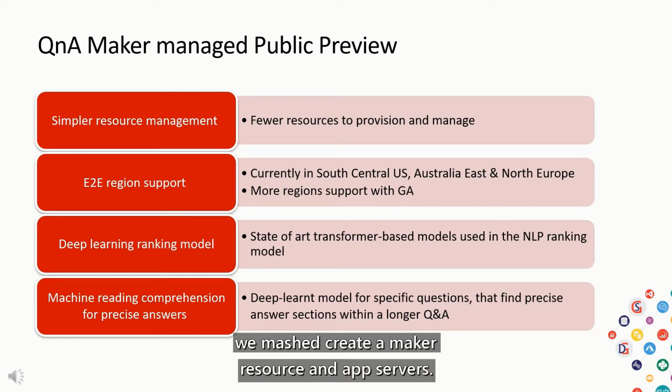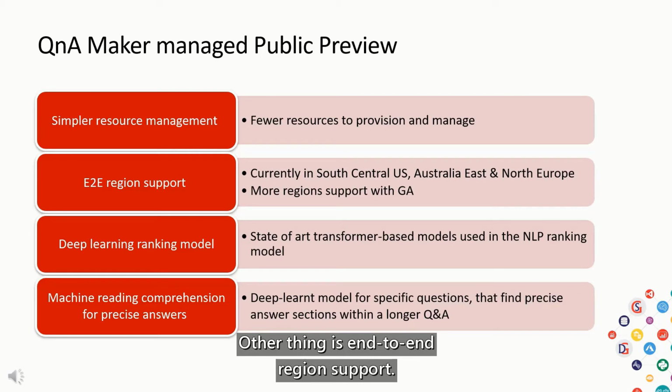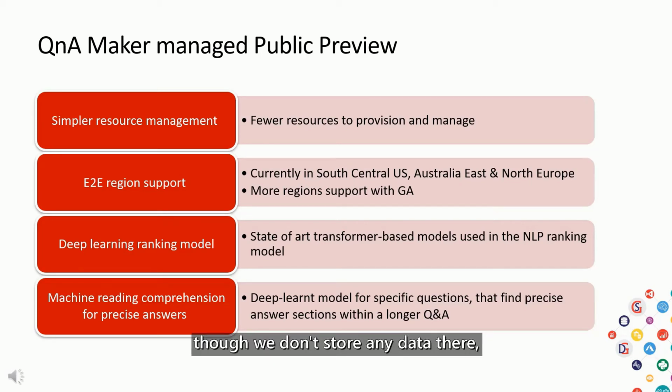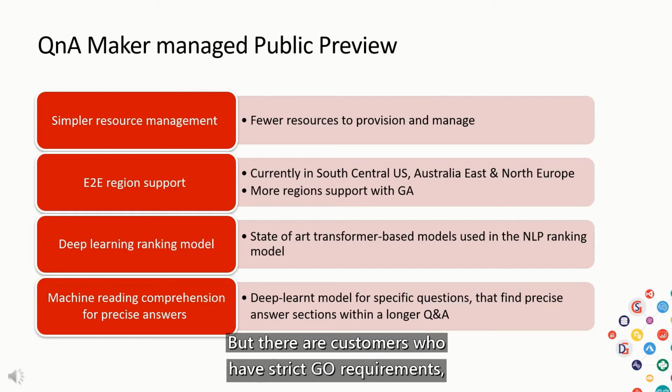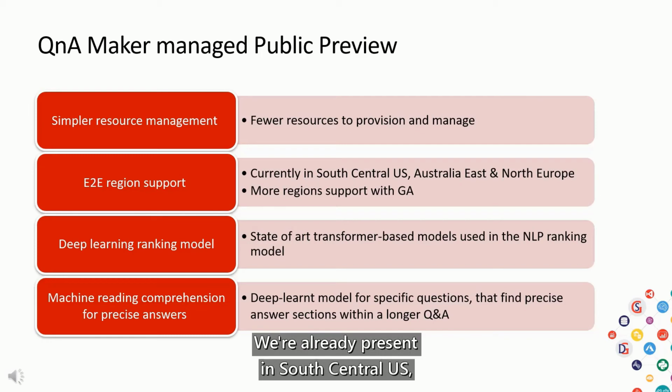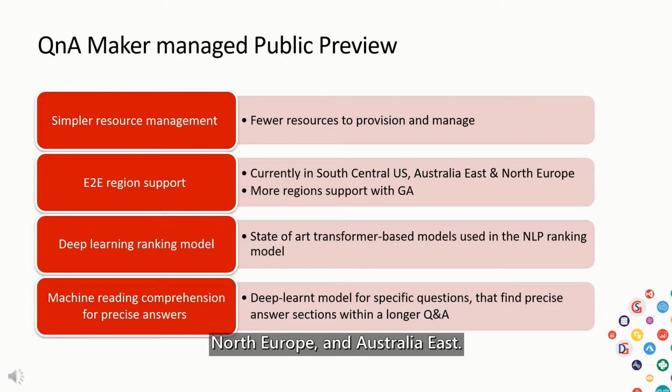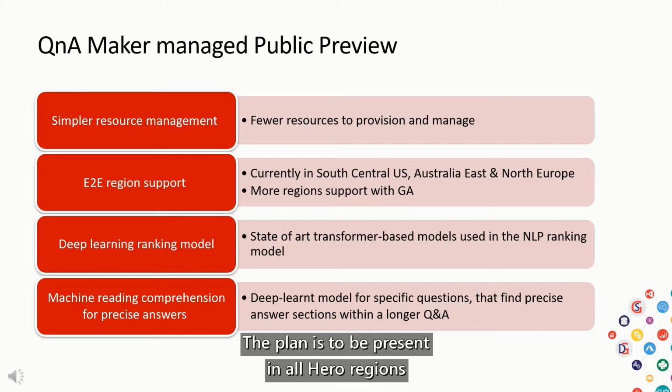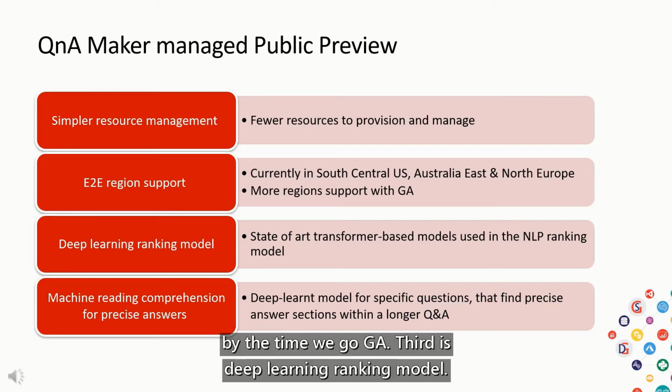In QnA Maker Managed, we merged the QnA Maker resource and app service. So now it's just two services to create and manage. Another thing is end-to-end region support. If you have used QnA Maker, then you must be aware that our management layer is only present in West US. Though we don't store any data there, it's more for the authoring experience, but there are customers who have strict geo requirements, especially government firms and some private sectors too. With this in mind, we are offering end-to-end region support. We're already present in South Central US, North Europe, and Australia East, and the plan is to be present in all hero regions by the time we go GA.